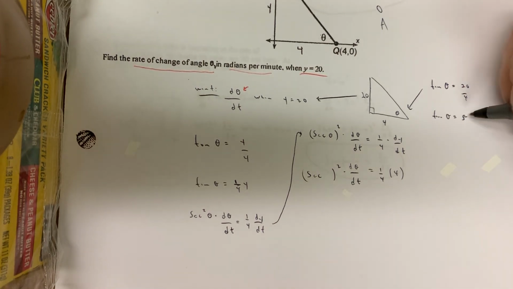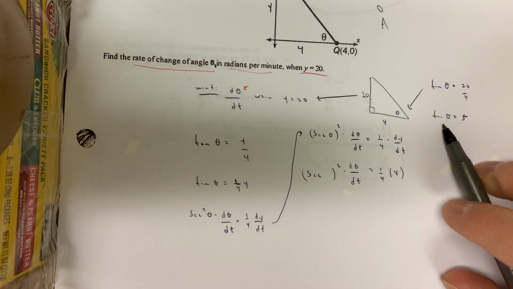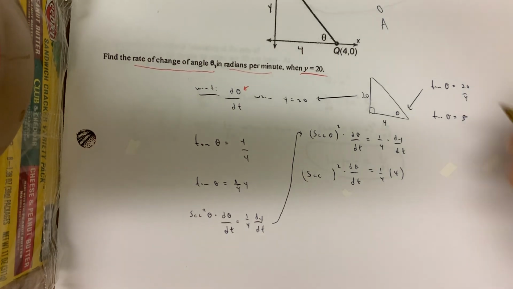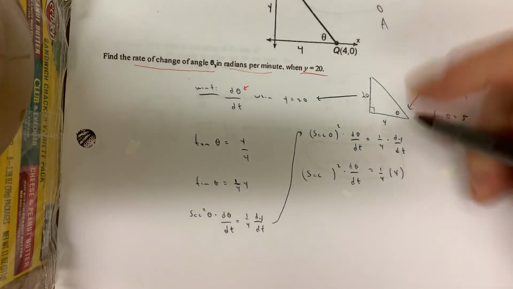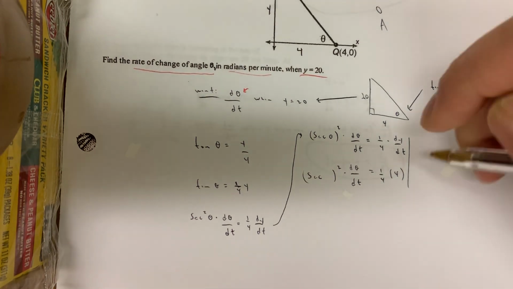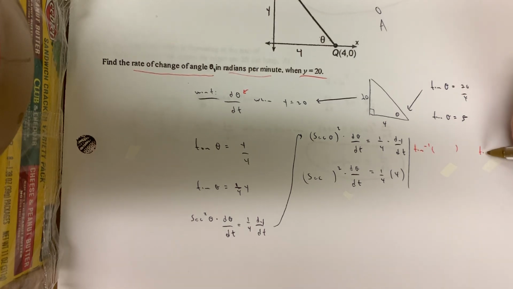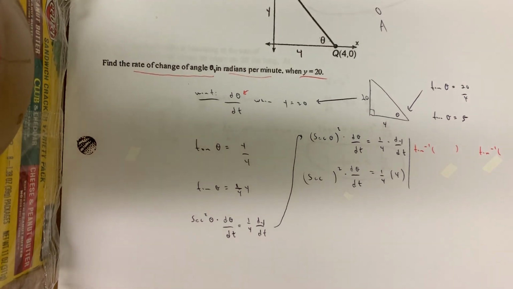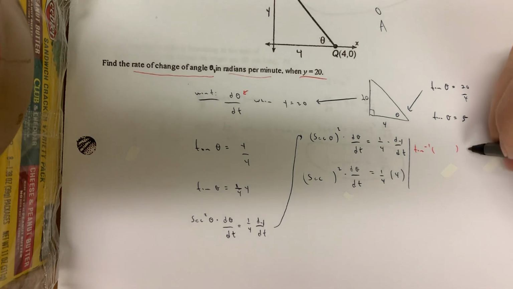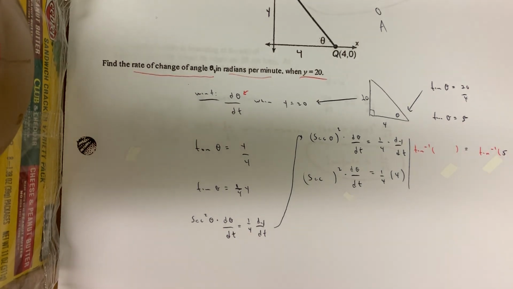And people are like, oh, great, Berto, how do we solve for theta? Well, you know how to detach tangent from theta? Bring out tangent inverse, right? Or arctan. We did this earlier in the year. I'll say tan inverse. I'm going to make both sides an argument of tan inverse. If you do it to one side, you got to do it to the other, said the cow. So I put the 5 inside here, and here's the closed parenthesis.